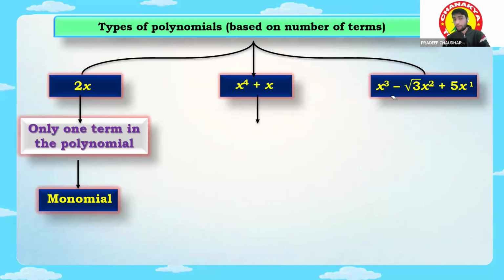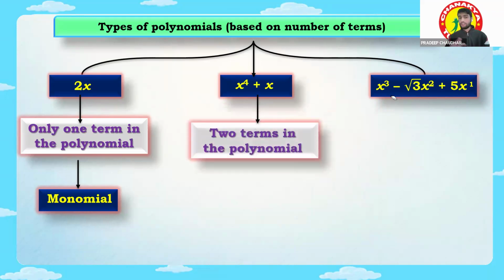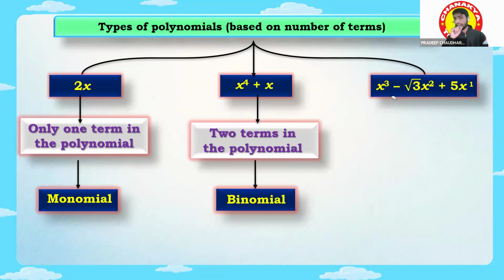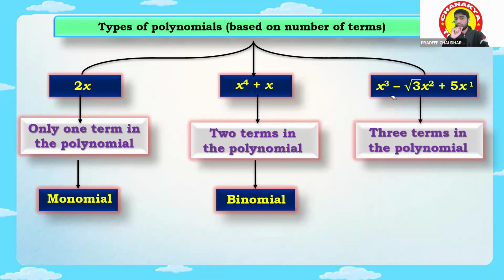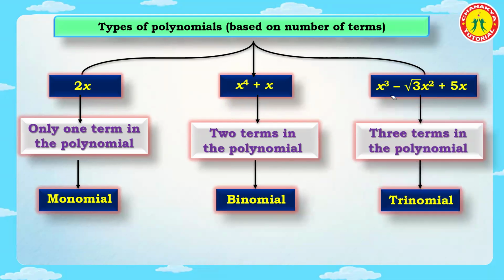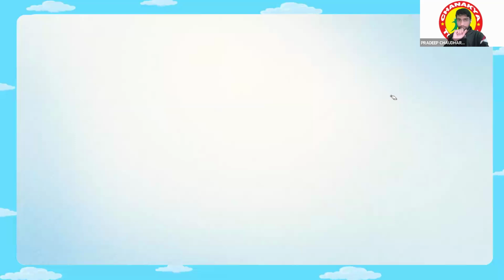And for the x^4 plus x, mono means only one. Whenever you are seeing this word mono, it is related to something that is one. Clear? And in this x^4 plus x, there are two terms. So that's why it is called a binomial. Good. And what will I call x^3 minus...? There are three terms in the polynomial. That's why I will call it the trinomial. Clear, guys? Yes, sir.